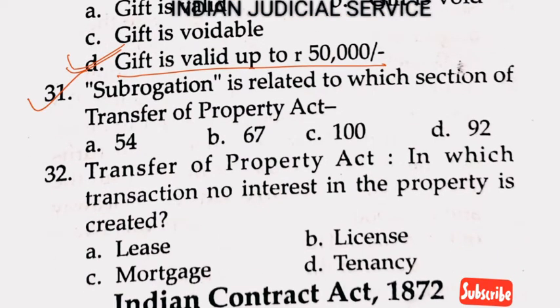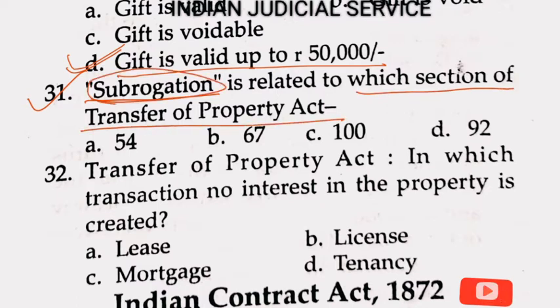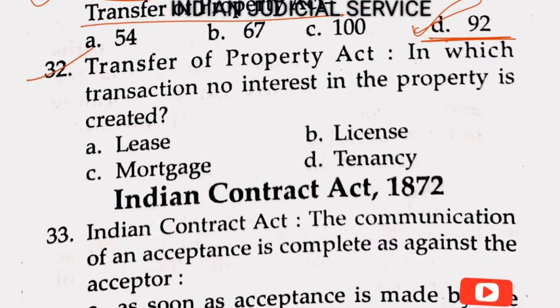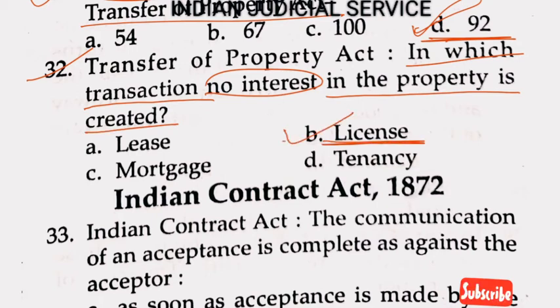Now question number 31. Subrogation is related to which section of the Transfer of Property Act? A very famous rule: the doctrine of subrogation is provided in section 92. The answer is option D. Now question number 32. In which transaction is no interest in the property created? Clearly, no interest in the property is created in a license. So the answer is option B. In the remaining, lease, mortgage and tenancy, an interest in the property is created.